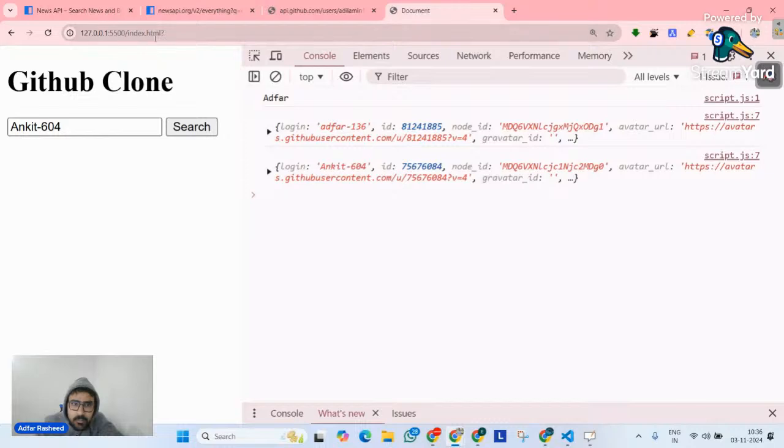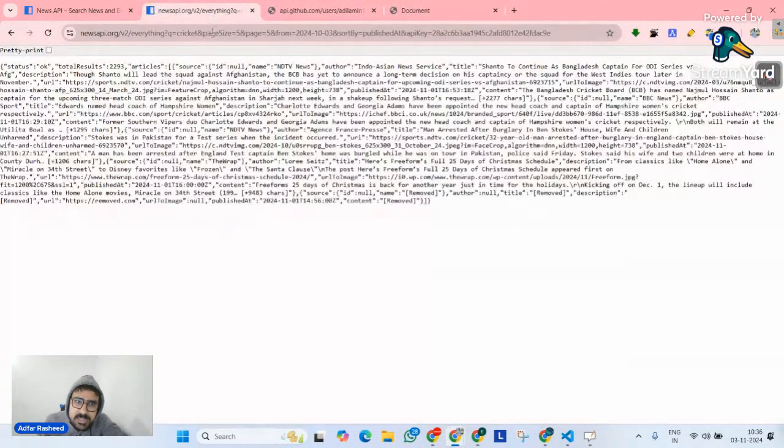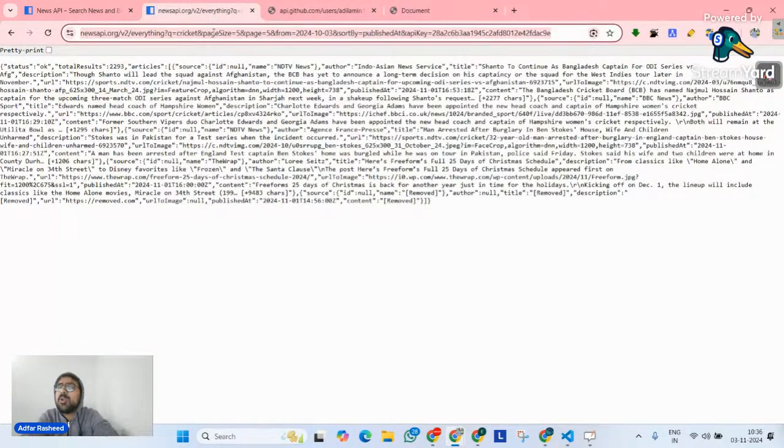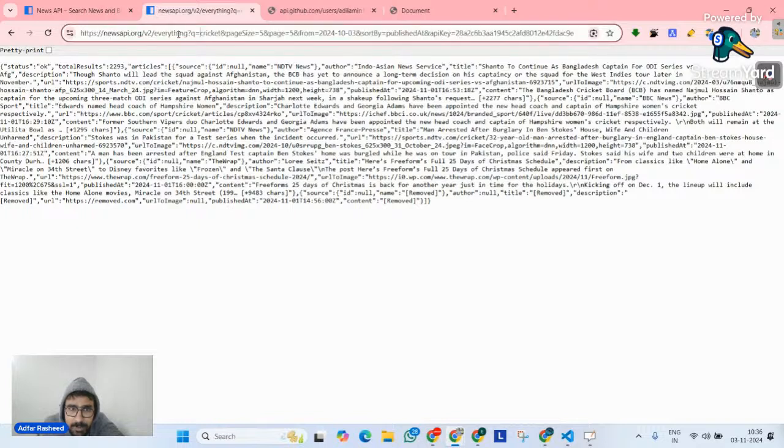Like here, we have completely implemented this particular parameter with the help of which we have implemented search functionality. Now, you guys tell me. Let's suppose this is the API that I am trying to make a request on. In order to implement search functionality here, do you think that this q parameter, this cricket over here, is what I will connect as a dynamic variable there?